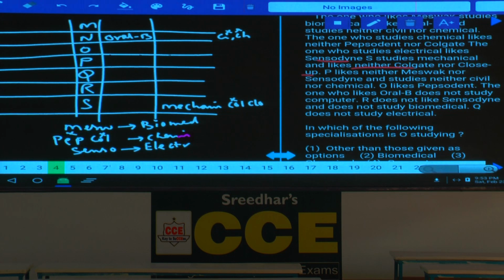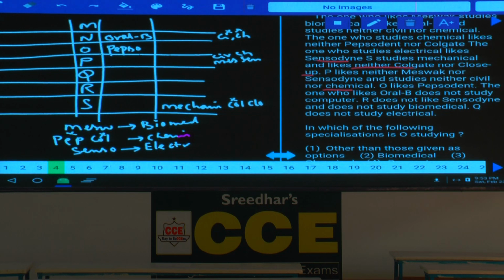P neither likes Meswak nor Sensodyne, and studies neither civil nor chemical. Now this P is neither civil nor chemical, isn't it? O likes Pepsodent. Now O likes Pepsodent.